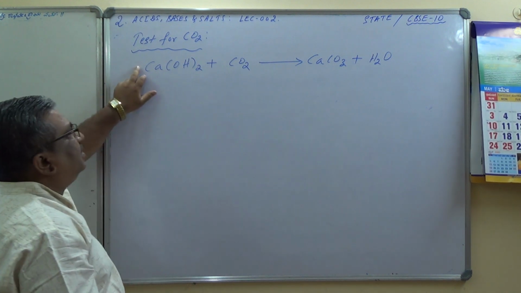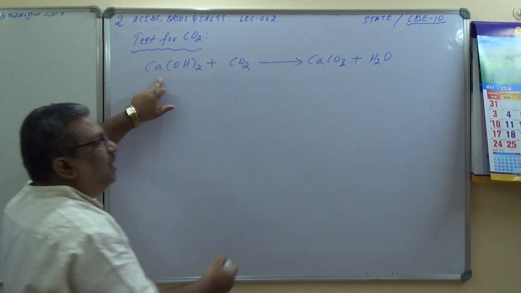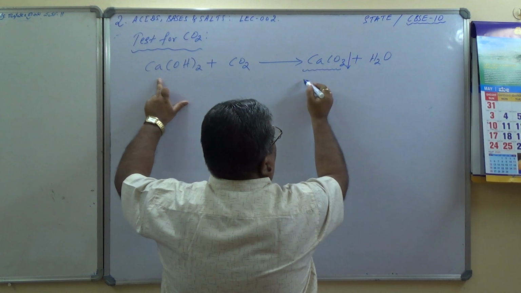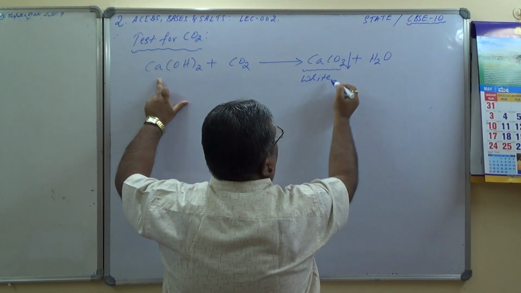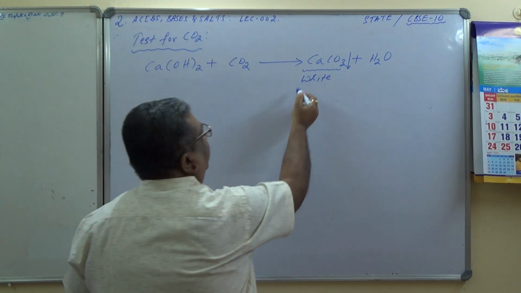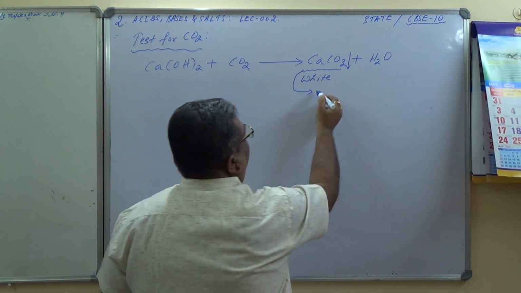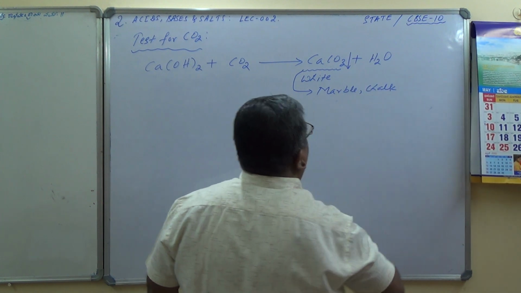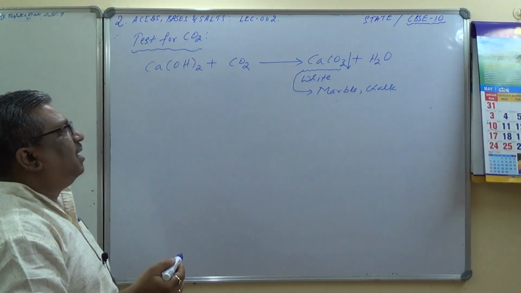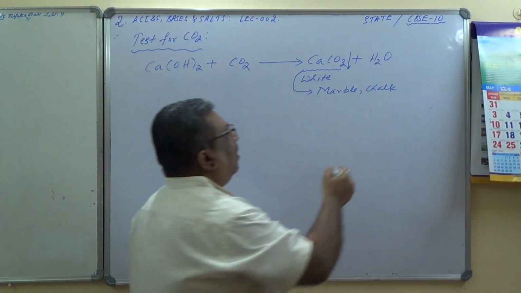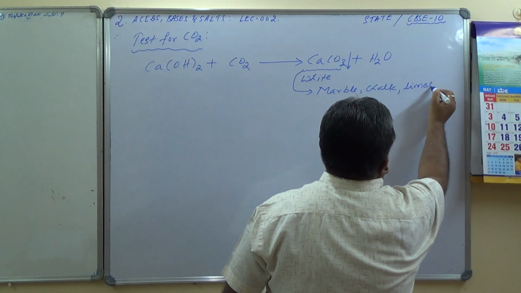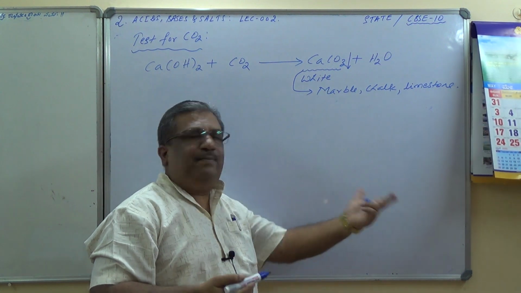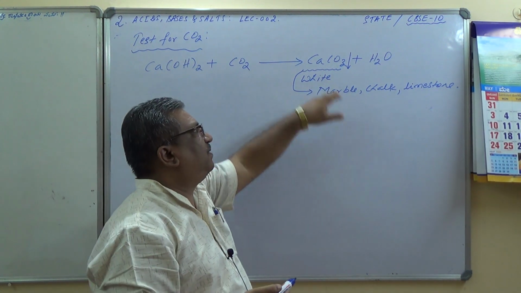So why is it that the calcium hydroxide solution turned milky? It turns milky due to formation of a white precipitate of calcium carbonate. Calcium carbonate is also called marble or chalk. Marble or chalk, these are the different forms of calcium carbonate, or also it is called limestone. Remember, marble is white, chalk powder is white, limestone is white, isn't it? These are the different forms of calcium carbonate.